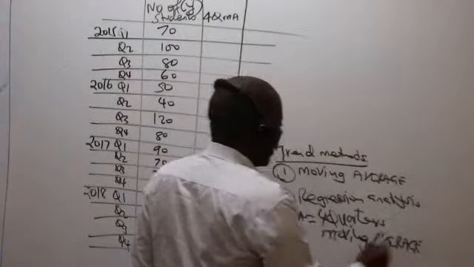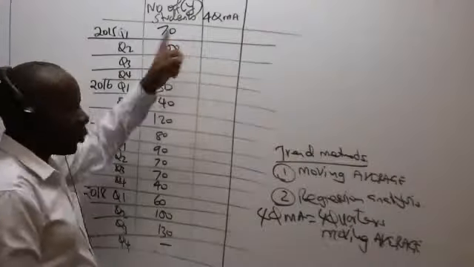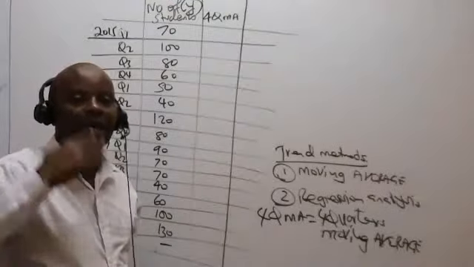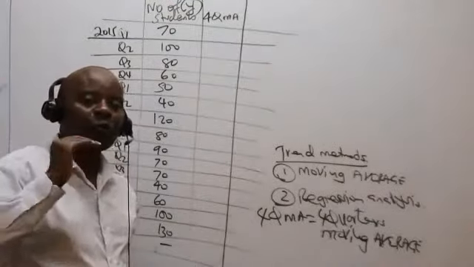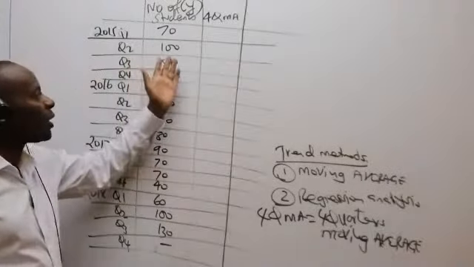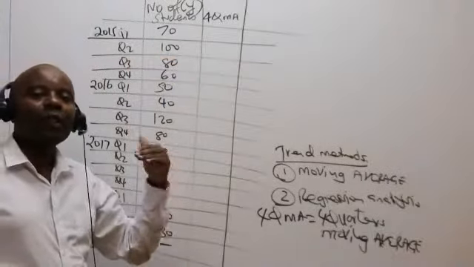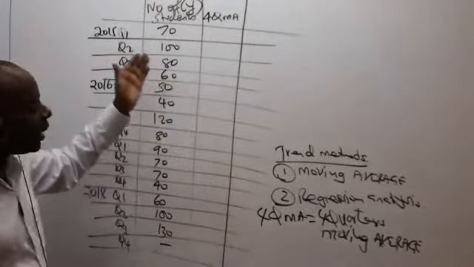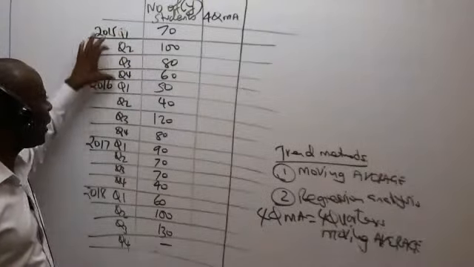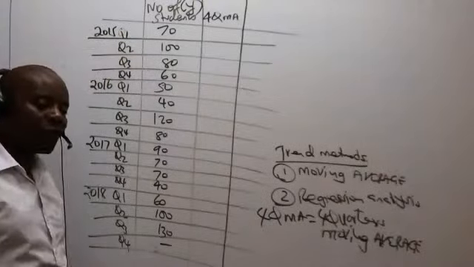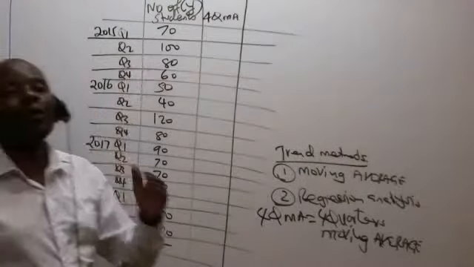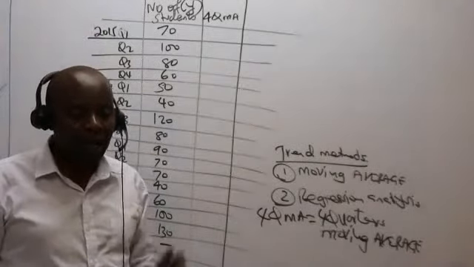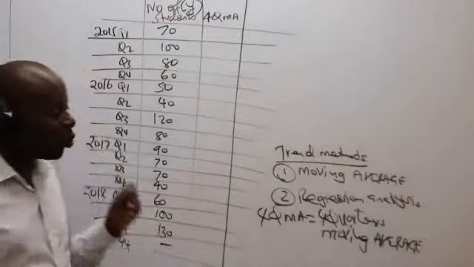So the question is, why did we decide to work with 4? It's because of how the examiner has split down his year. If, for example, the examiner was to split down his year into 2 seasons, then I would have said 2-season moving average. So in this particular case, they have split down each year, you can see, into how many quarters? 4 quarters. And as such, the first thing on the road of getting the trend is for you to give us the 4-quarter moving average. So how do we get this 4-quarter moving average?